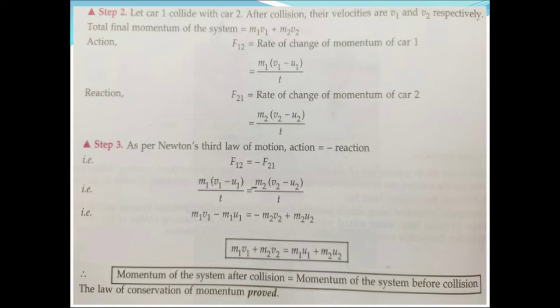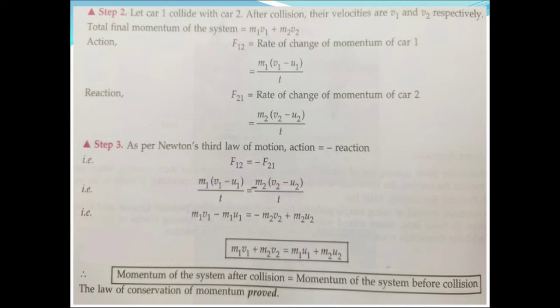In some books you will find the notation A and B, and in some books you will find the notations 1 and 2, but both represent two different bodies. So as per Newton's third law of motion, action is equal to minus of reaction. So F12 equals minus F21.